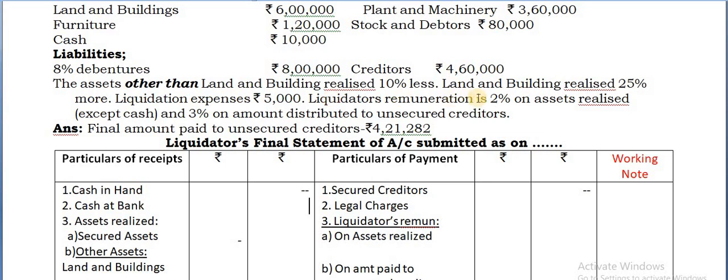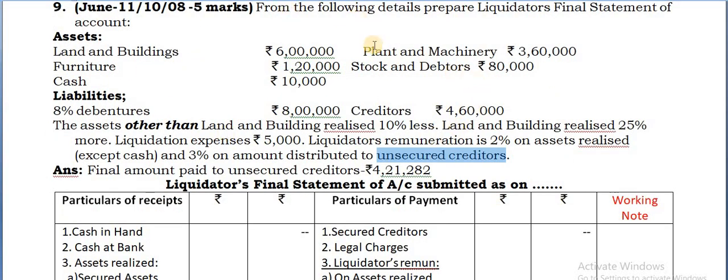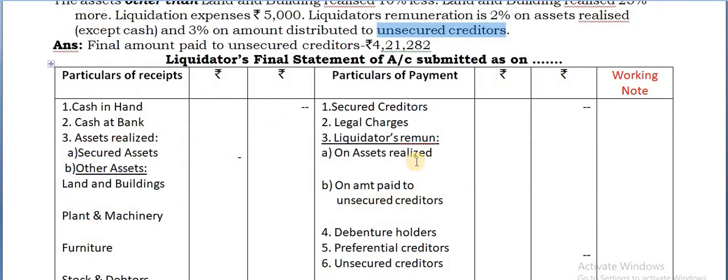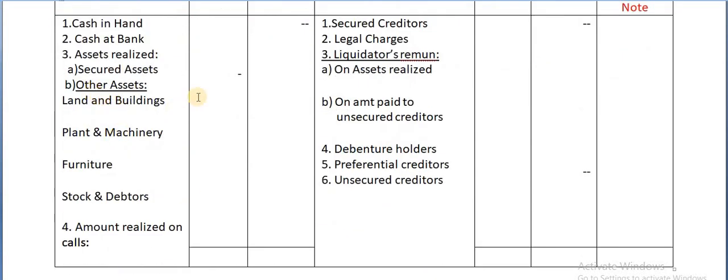Liquidation expenses 5,000. Liquidator's remuneration is 2% on the assets realized except the cash and 3% on the amount distributed to unsecured creditors. You cannot find here a preferential creditors, so only 2% you have to take. Liquidator's remuneration only on the assets realized and on amount paid to unsecured creditors. But here you have to take each and every asset separately.